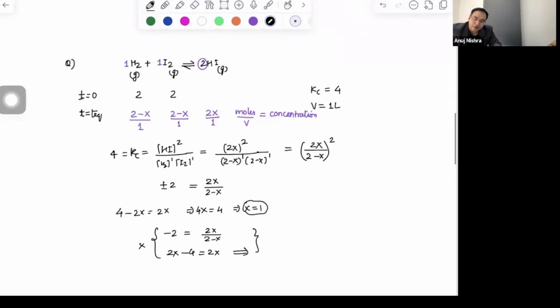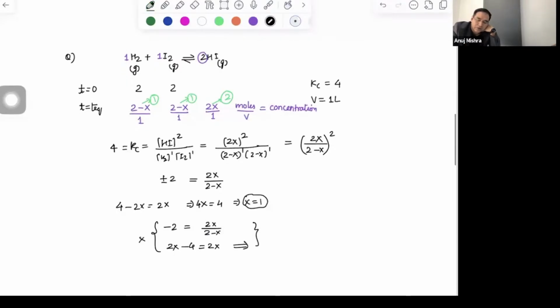As soon as we get x is 1, what will be the number of moles here? The moles of this will be 2, of this will be 1, of this will be 1. Mathematically also, 2 square upon 1 into 1 is 4. It's all matching. Is this question clear so far? If you understand this kind of question, Kc was given. Is it clear? Kc was given. We're solving how many number of moles are there.